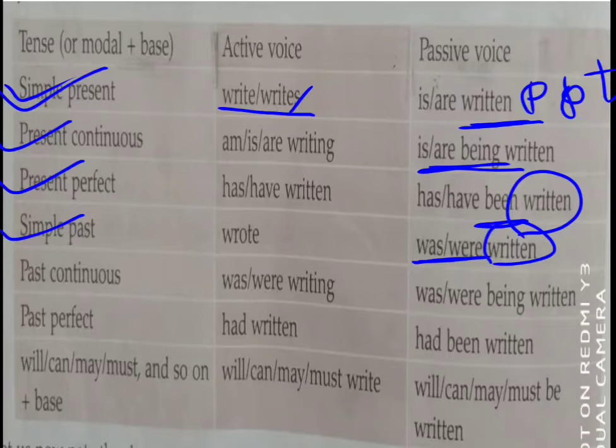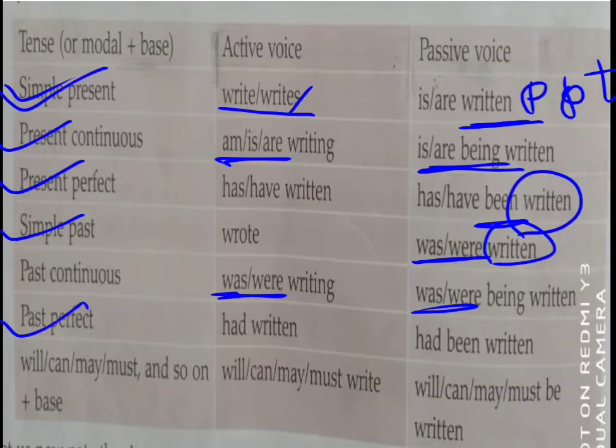Past continuous, same like present continuous. In place of am, is, are, here was, were will come. So same in a passive voice also, according to subject. The object of active will turn into subject of passive. So according to subject, we have to put was or were. With these, we have to put being plus the past participle form.